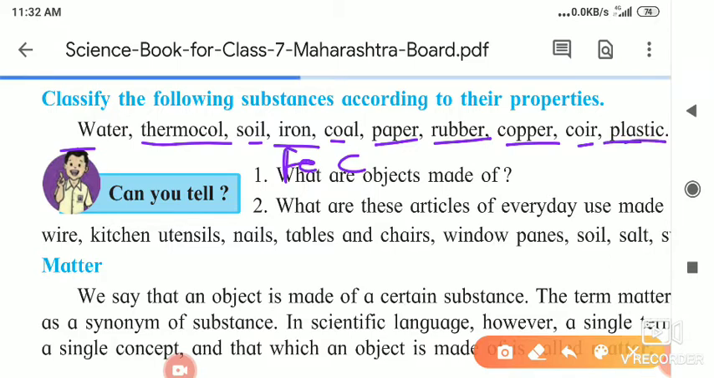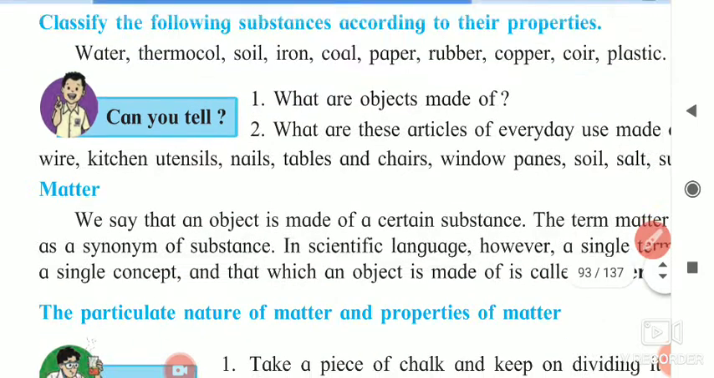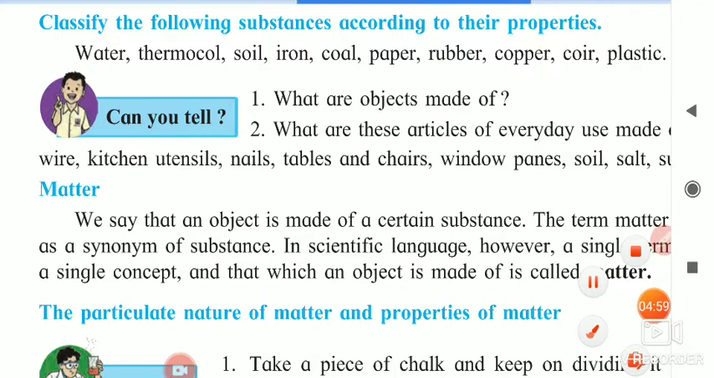Okay, so these are the substances. We can classify them according to solid, liquid, gases also. According to the properties, we classify them into elements, compounds and mixtures. Then what are the objects made up of?